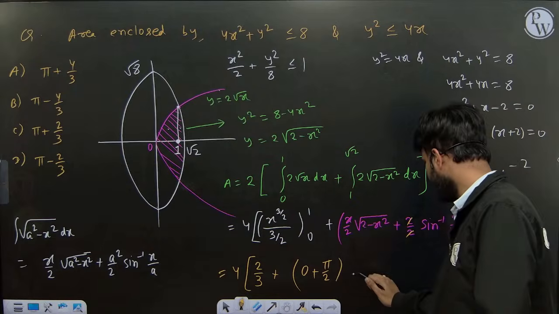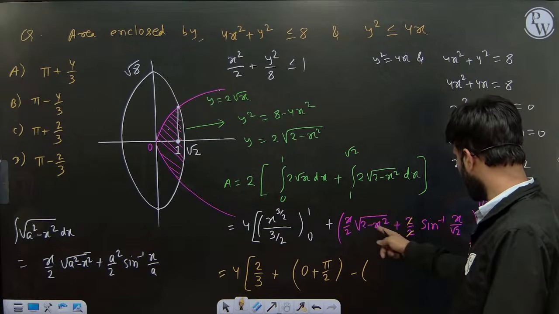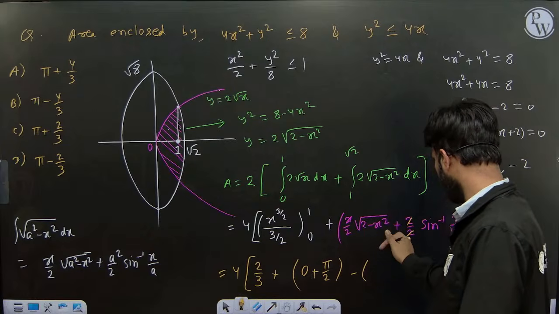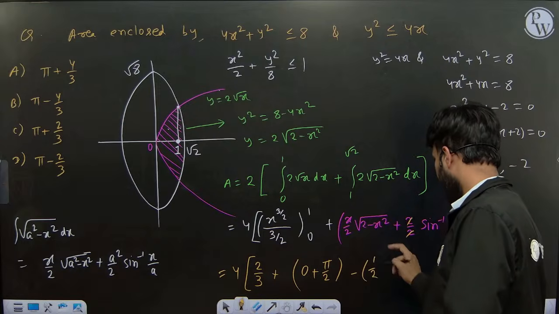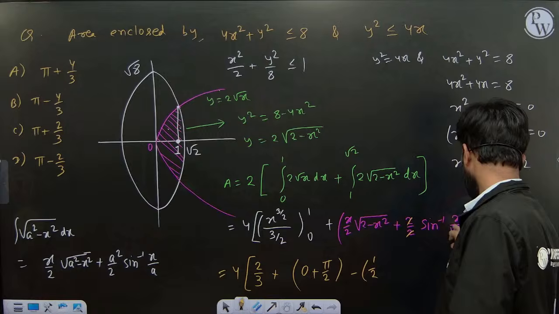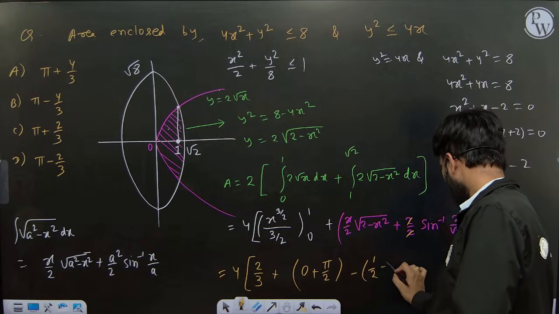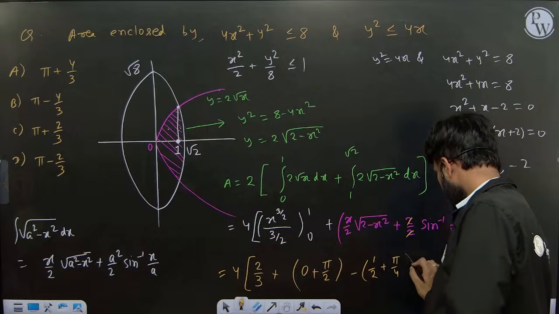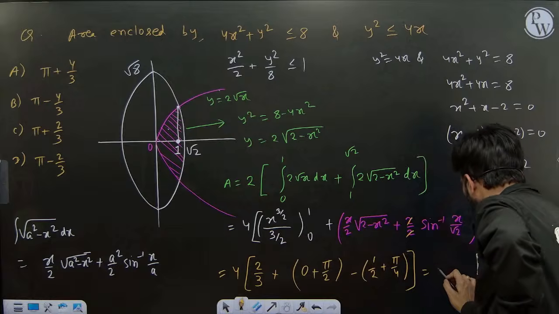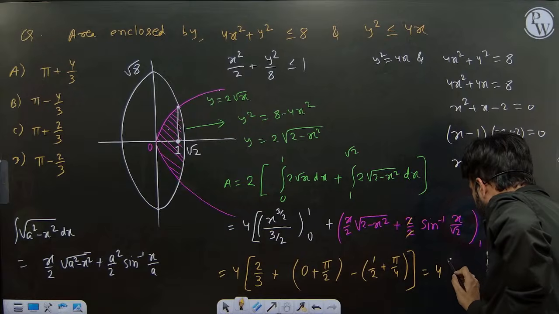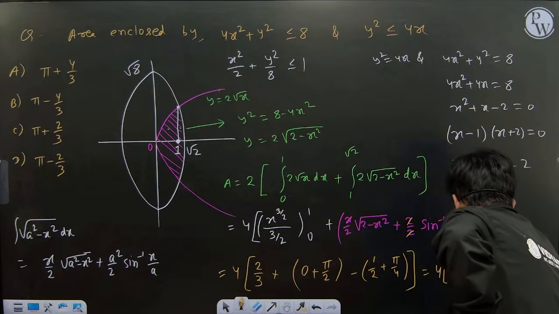Now minus, if I put 1, don't make a mistake in calculation, you'll get 1 by 2 there, and then the inverse of 1 by root 2, 45 degrees, pi by 4. I think we'll get our final answer if the calculation is correct. So what we are getting finally: 4 into 2 by 3 minus 1 by 2.